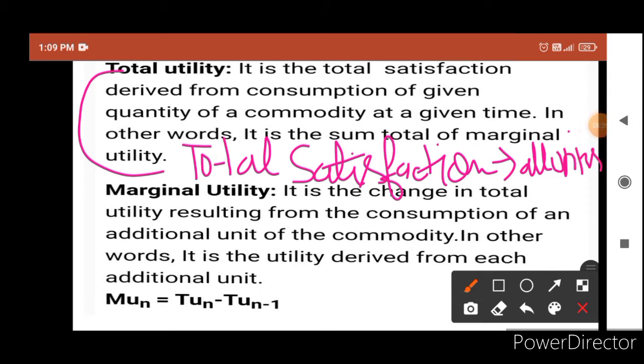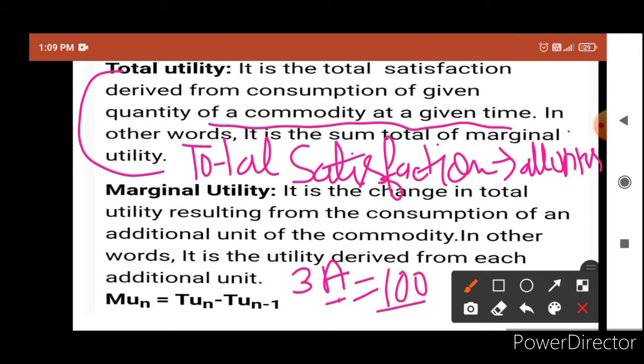So it is the total satisfaction from the consumption of a given quantity of a commodity at a given period of time. Suppose if you eat 3 apples, and from eating the 3 apples you are getting 100 utils, so it is what? Total utility.